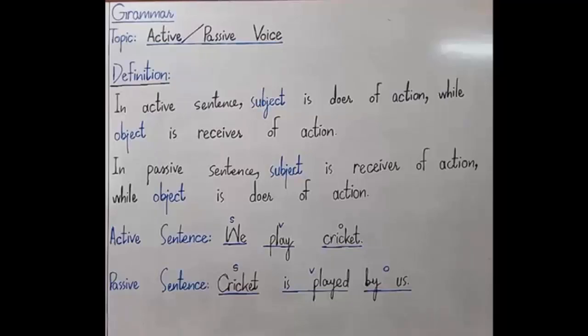So before we go ahead and I tell you the reasons and rules of passive voice, I'll tell you the definition of it. What are active and passive sentences? In an active sentence, the subject is the doer of action while the object is the receiver of an action.